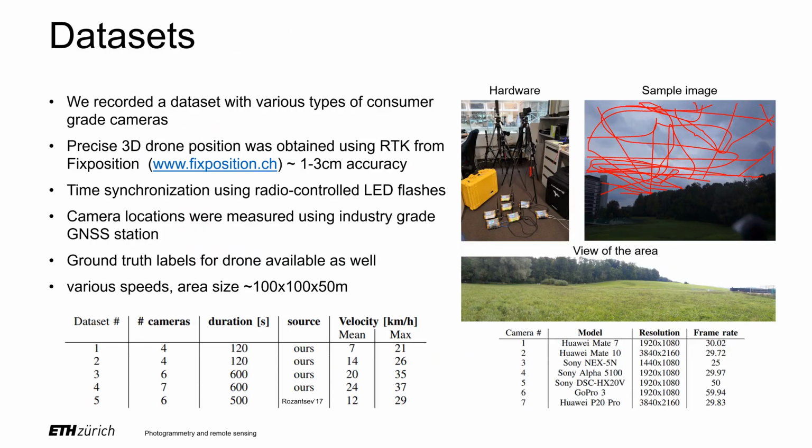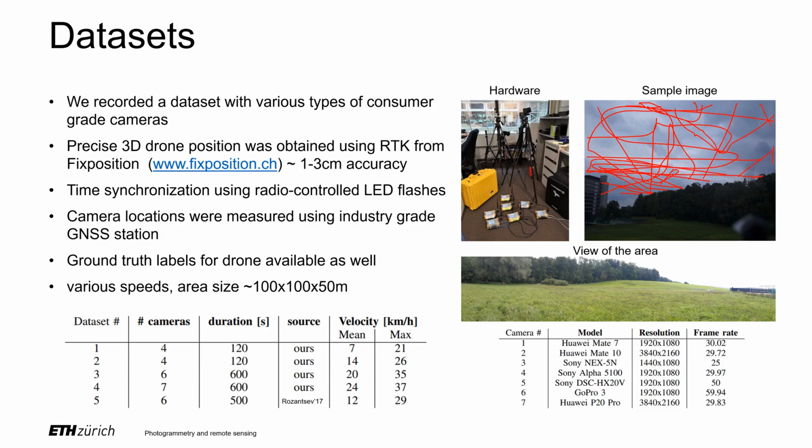To the best of our knowledge, there was no dataset for the given problem with precise 3D trajectory ground truth. Therefore, we created several datasets ourselves. To obtain a precise ground truth for the 3D trajectory, we used the newly released real-time kinematic system from the company Fixposition, which claims to have 1 to 3 cm accuracy. Subframe time synchronization ground truth was obtained by radio synchronized LED flashes visible in all cameras at the same time. For one of the datasets, we also measured the camera positions using a high-precision GNSS station.